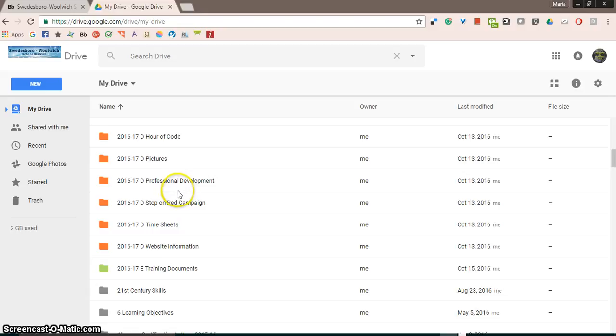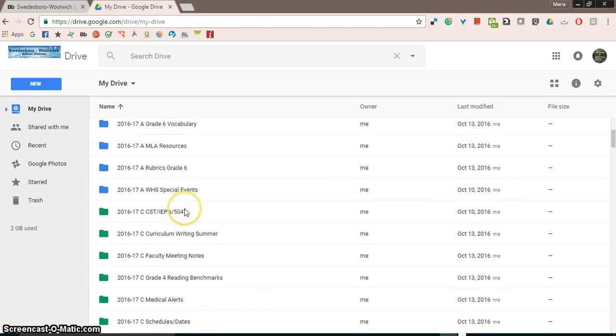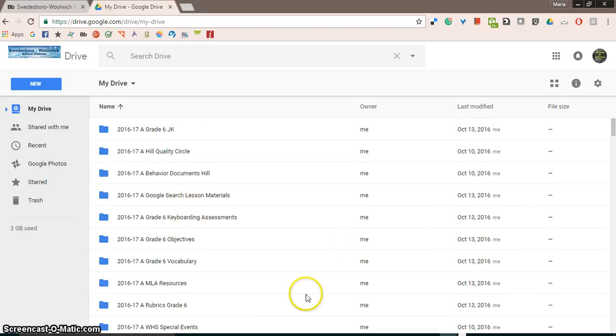I also change the colors. That helps me find things quicker. You can choose whatever type of organization you want for your files, just like you would have a binder or color coding for your paper files. You can do that with your Google Drive files as well. I know that this is a really brief introduction to Google Drive. There's lots more you can do, but for right now, we'll stop here, and if you have any questions, please let me know. Thank you.